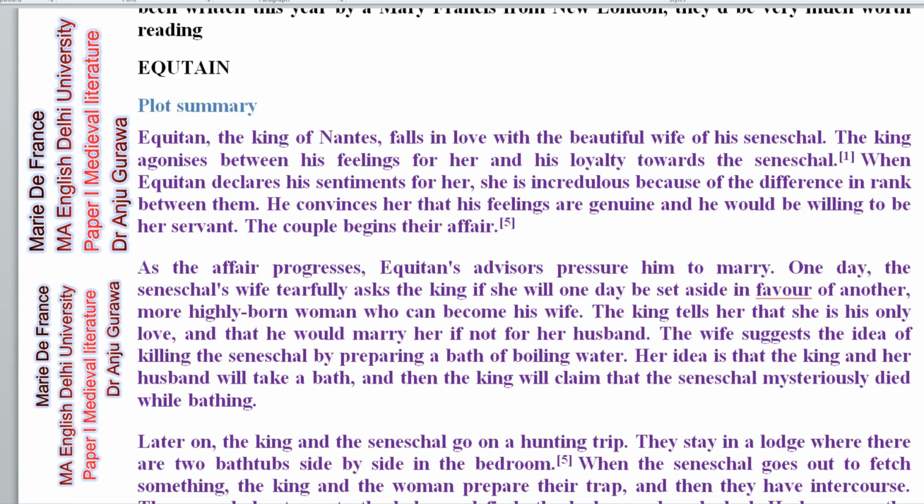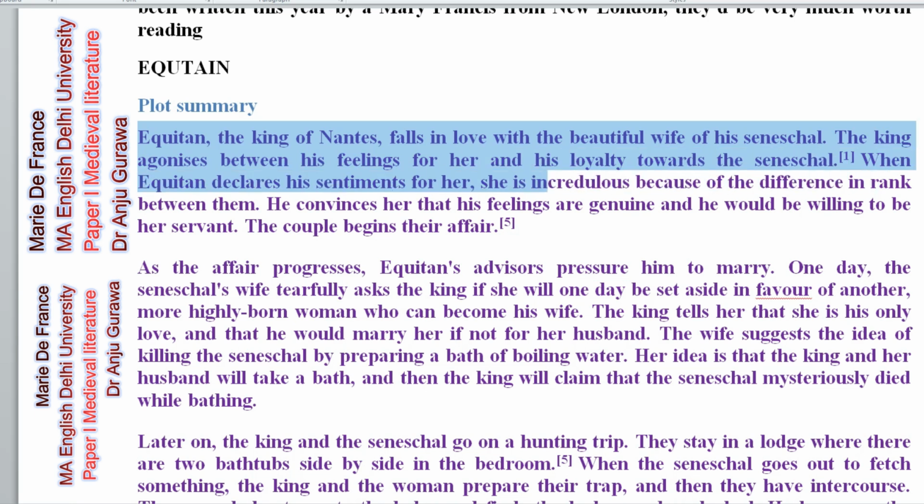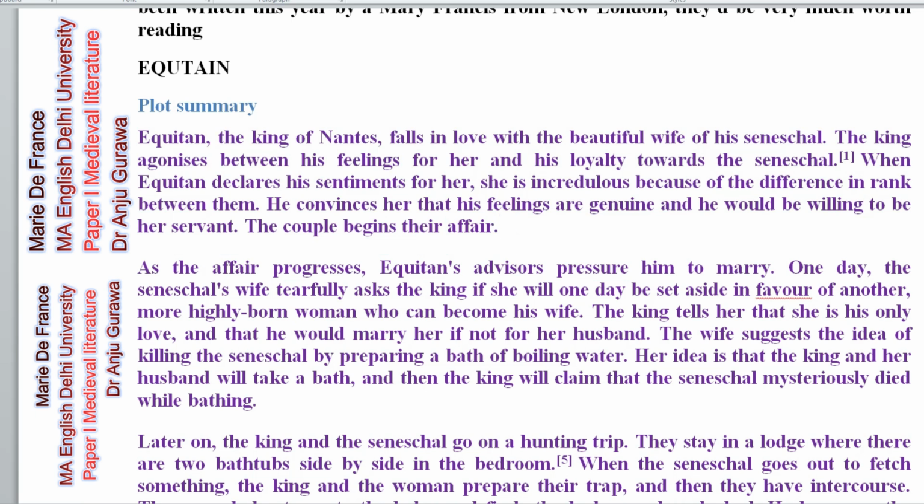What is there in the plot summary? These are the information which you need to write in your answer. Equitan, the king of Nantes, falls in love with the beautiful wife of his seneschal. The king agonizes between his feeling for her and his loyalty towards the seneschal. When Equitan declares his sentiments for her, she is incredulous because of the difference in rank between them. He convinces her that his feelings are genuine and he would be willing to be her servant. The couple begins their affair. So in this way, the affair started.